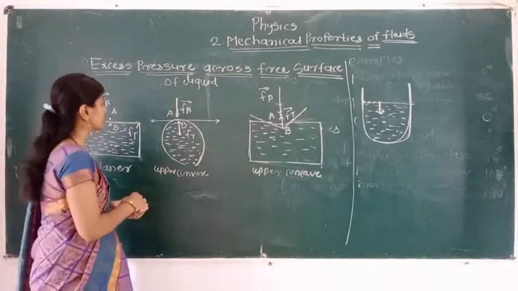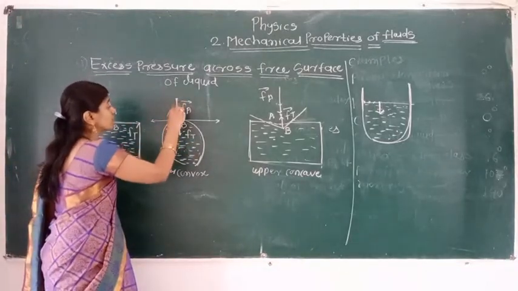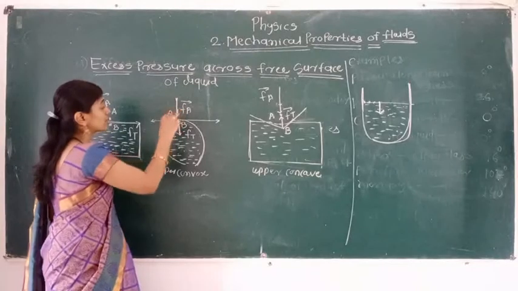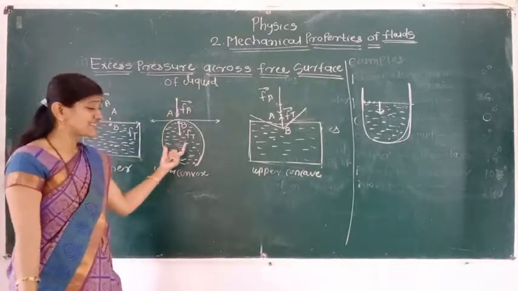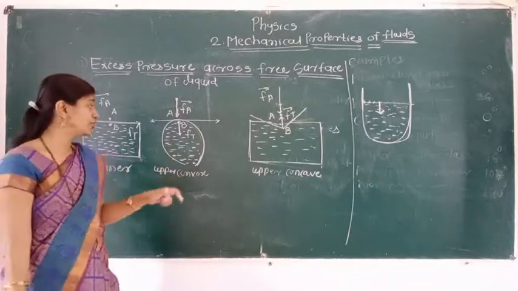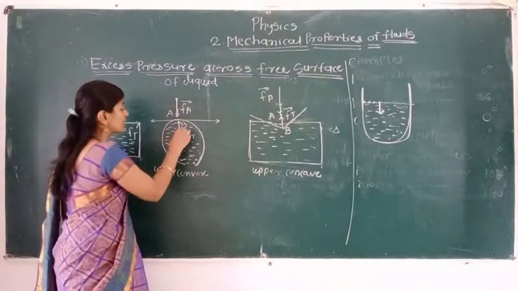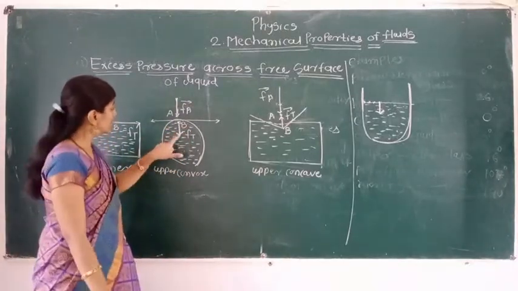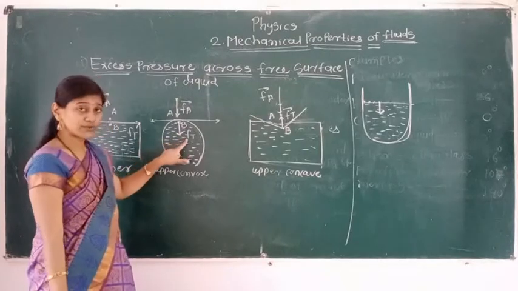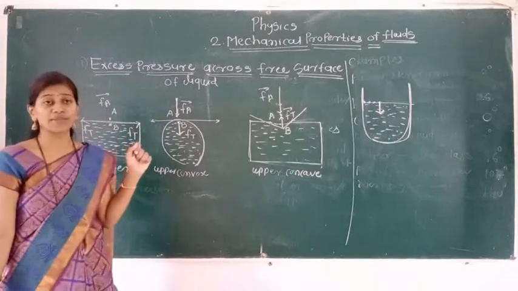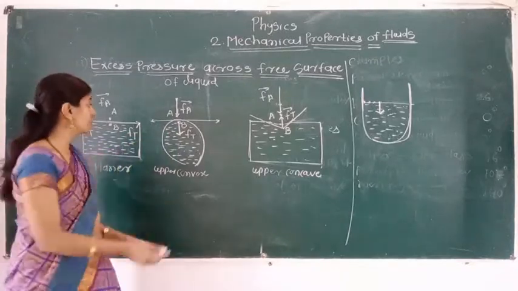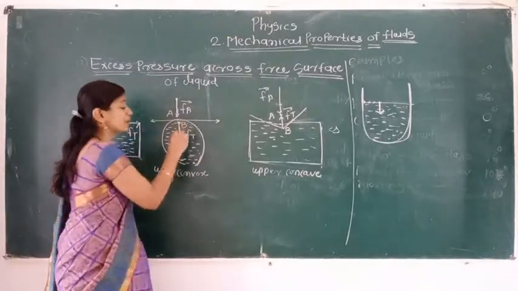Now here we can say the force due to atmospheric pressure is vertically downward. Also the resultant force on molecule B due to surface tension is also vertically downward. So here the Ft, the force due to surface tension on B, adds to the force due to atmospheric pressure. Due to that, on molecule B the pressure is greater.